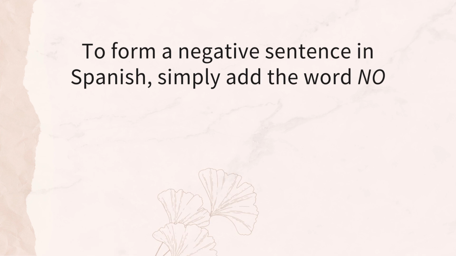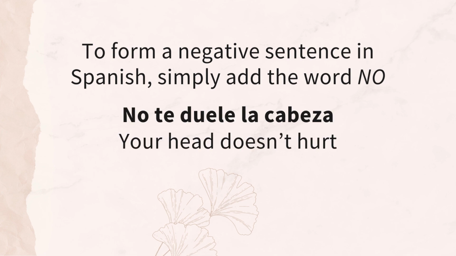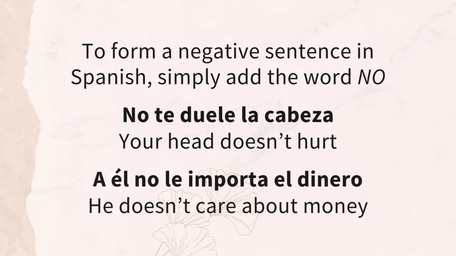Now, to say you don't have a headache, it's very simple. We just add no at the beginning. No te duele la cabeza. We would just put no before the indirect object pronoun. So, in the example about importar, a él no le importa el dinero. No goes between a él and le, before the indirect object pronoun.